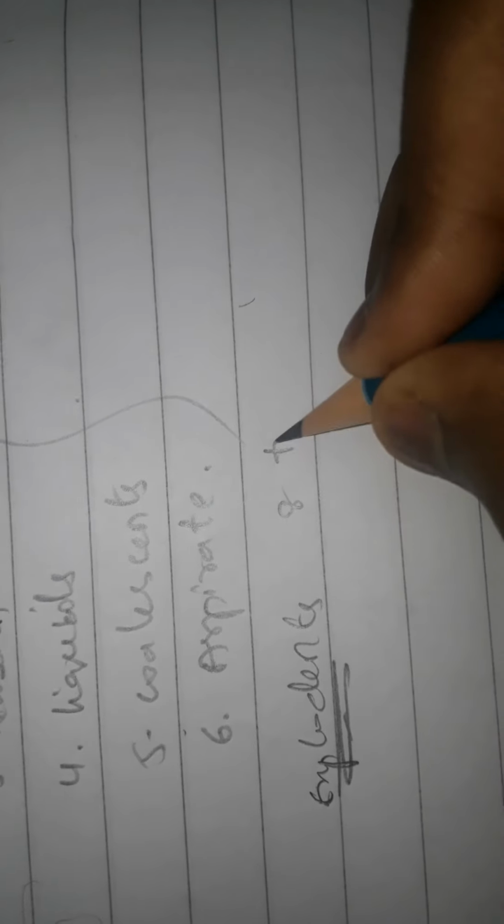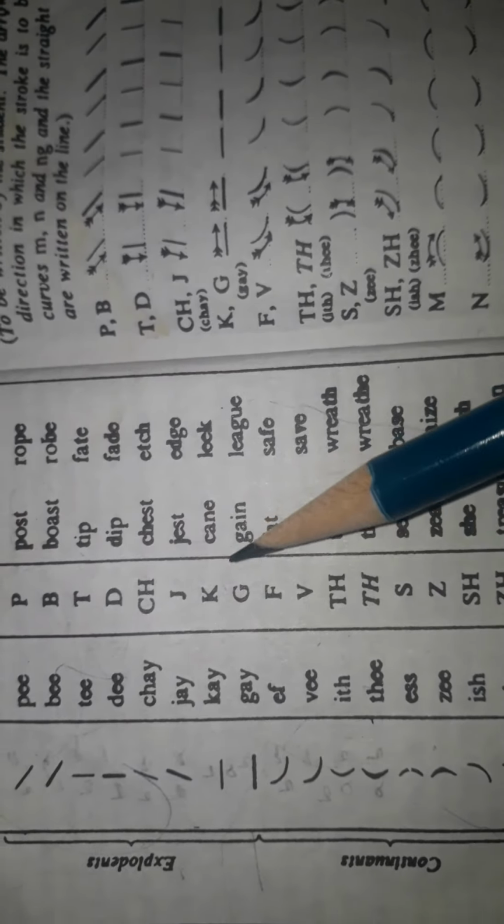In today's class we'll discuss explodents. In these explodents we have 8 types. These 8 types are called straight strokes. These are all straight strokes, but among them we have only 2 horizontal strokes. HS is nothing but horizontal strokes. See this table here. The explodents part is in the bracket: P, B, T, D, Ch, J, K, G. Eight are there. From here it is continuants. So we should learn till here for explodents.